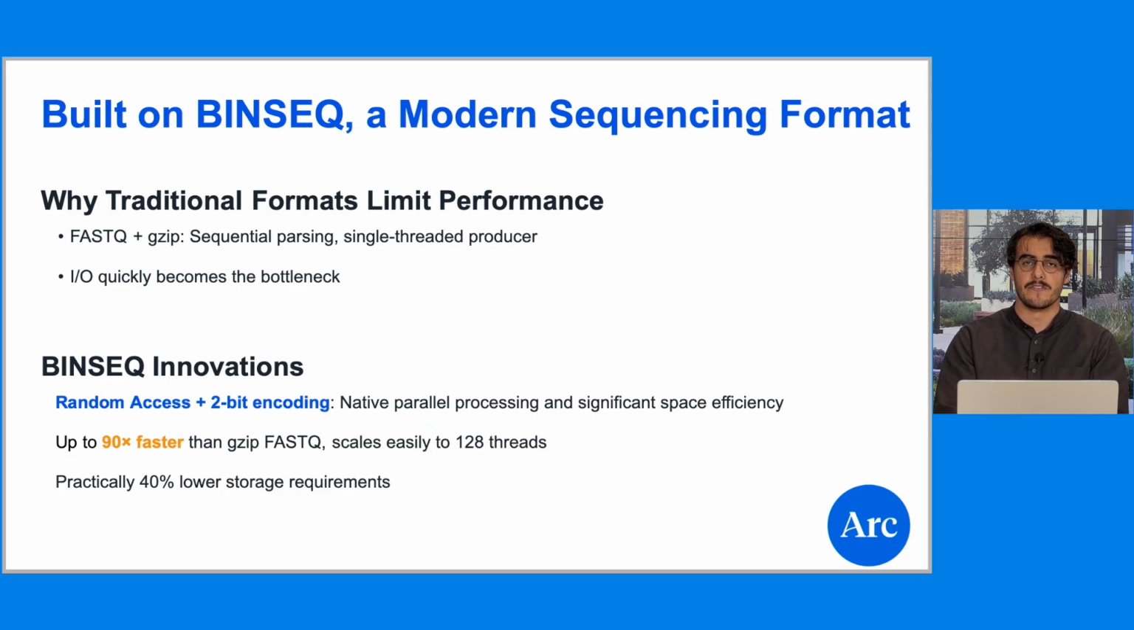Cyto builds on our previously released work of BINSEQ, a modern sequencing format that solves many of the limitations of existing formats like gzip FASTQ. The random access built into BINSEQ allows for massive throughput in Cyto, reaching sustained mapping rates of 50 million reads processed per second. And the block compression and 2-bit encoding allows us to additionally reduce our storage costs for our sequencing data by nearly 40%.